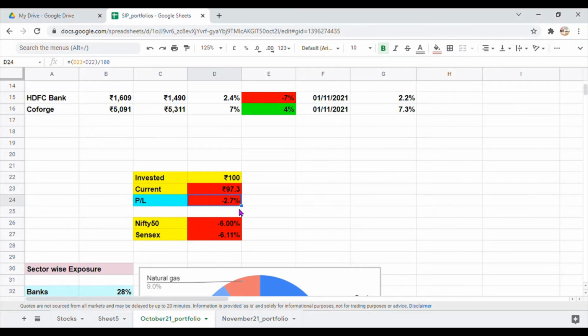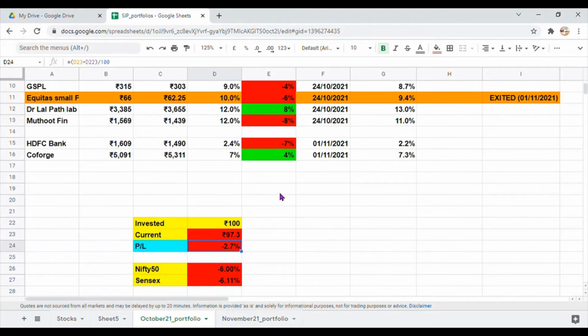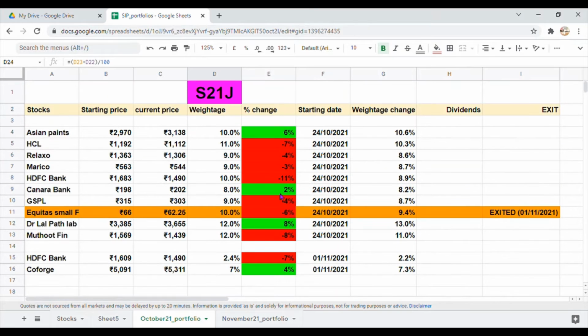Now if we compare this with the indexes, that is Nifty 50 and Sensex, Nifty 50 is down by almost 6% and Sensex is down by 6.11%. So in comparison with Nifty and Sensex, this portfolio has outperformed. This is a positive signal here. Now let's go through the stocks and try to get some more information from this portfolio.